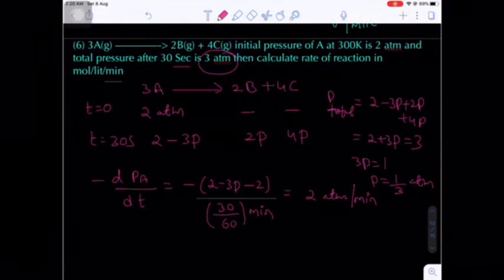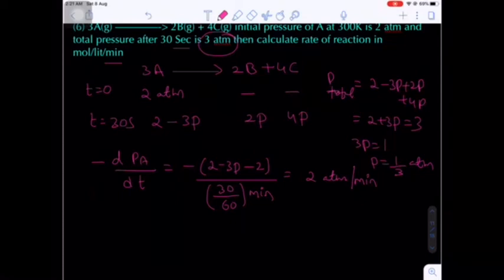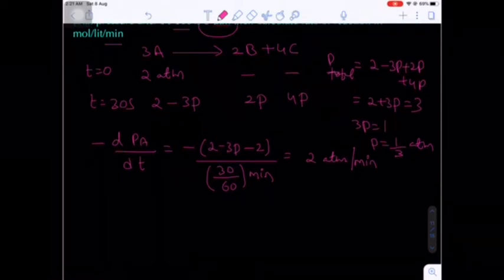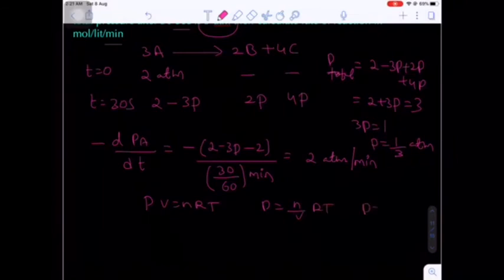Here, to calculate the rate of reaction, just wait, the unit will be atm per minute, so we have to convert the unit also. Okay, that is very important. We know how to convert the pressure to concentration and concentration to pressure. Now here PV is equal to nRT. From here P is equal to n by V into RT, that is P is equal to C into RT.